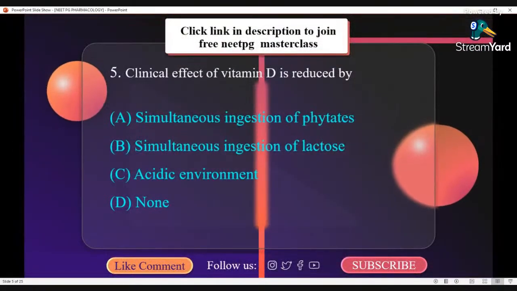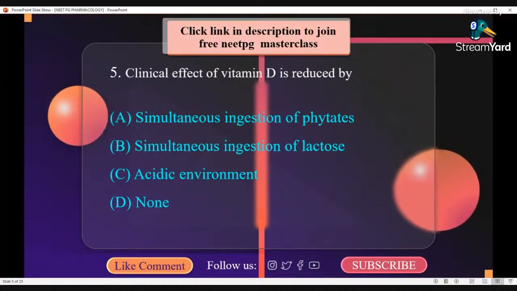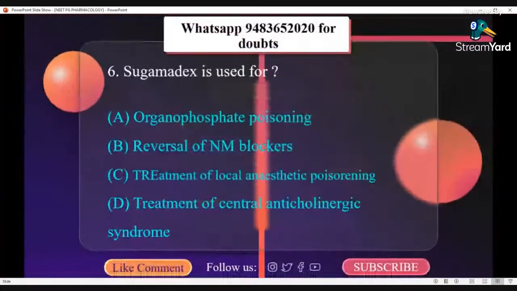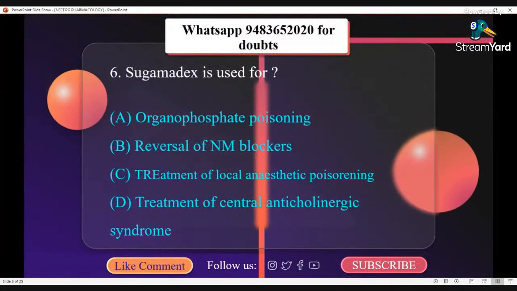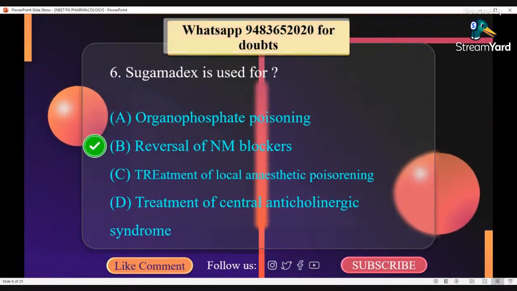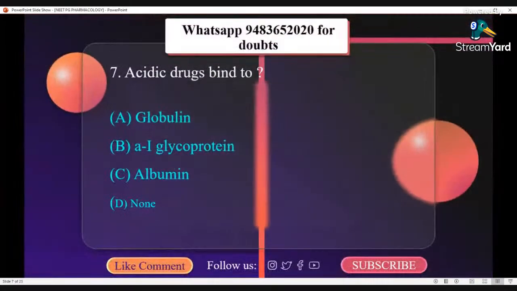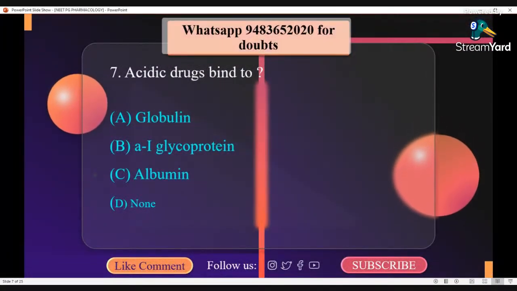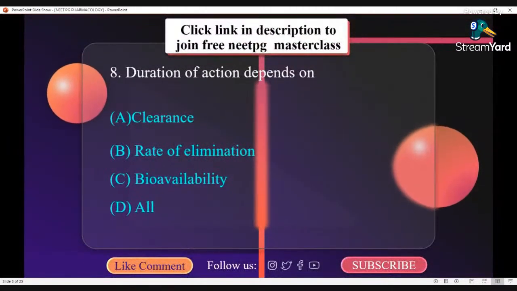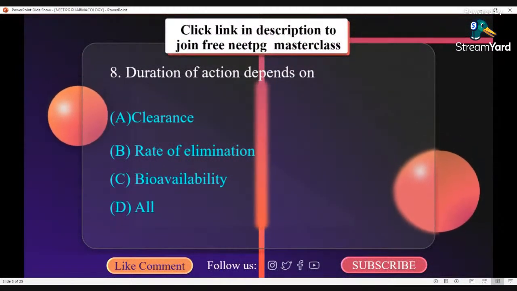Clinical effect of vitamin D is reduced by simultaneous ingestion of phytates. Sugammadex is used for reversal of neuromuscular blockers. Acidic drugs bind to albumin. Duration of action depends on clearance, rate of elimination, bioavailability.